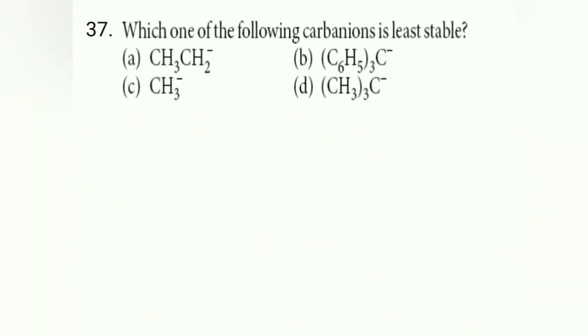37. Which one of the following is least stable? So generally what happens in carbanion, primary more stable than secondary, more stable than tertiary. Because of +I effect, if it increases, carbanion stability decreases. Hence +I effect is maximum in case of (CH3)3. So the answer for this question is D.